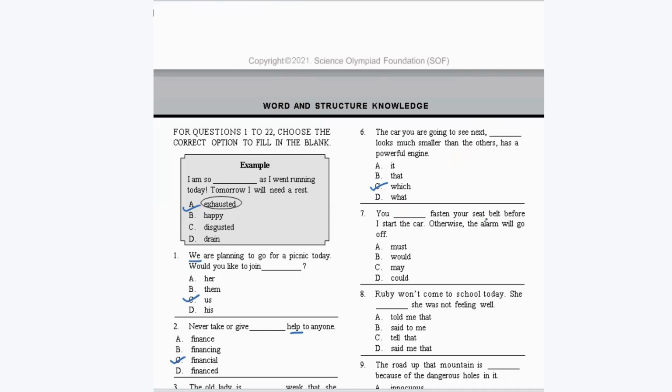You dash fasten your seat belt before I start the car. Otherwise, the car alarm will go off. So here you need a modal, and that too an obligation modal.